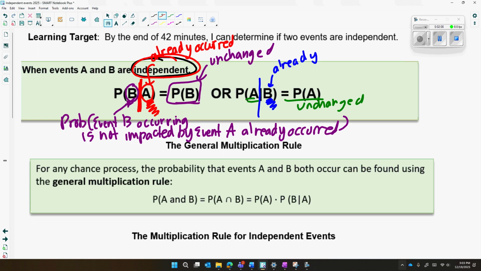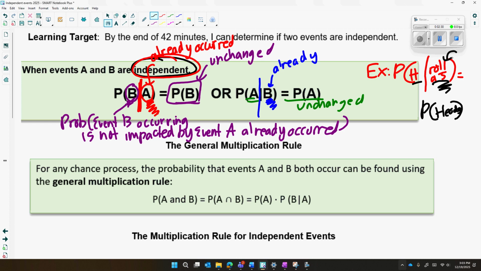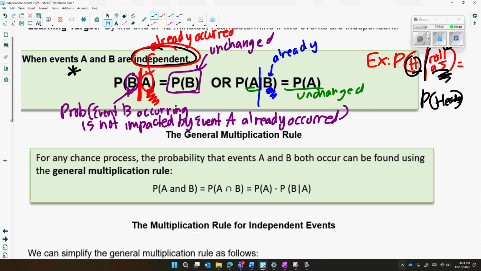So quick example on the side here. Let's say I want to know the probability of getting heads on a coin flip, given that I rolled a 5 on a die. You should say, well, I told you that I rolled a 5 on a die, it doesn't matter. The probability of getting heads on the coin flip will still be the same even though I told you that I rolled a 5 on a die. The probability of event A, heads, will remain the same, which is what this is saying. Okay, so now this rule is one of the rules that we know will prove independence.